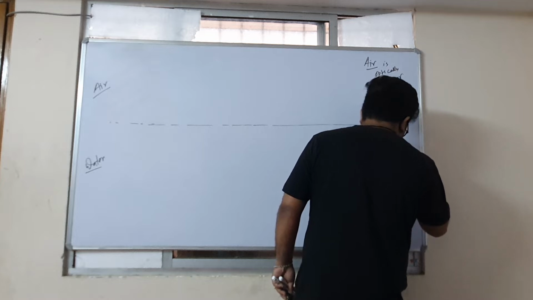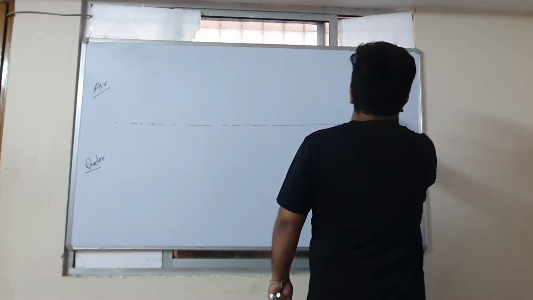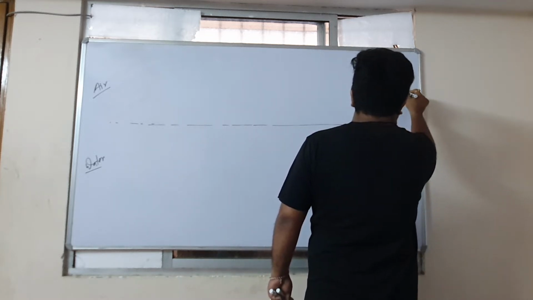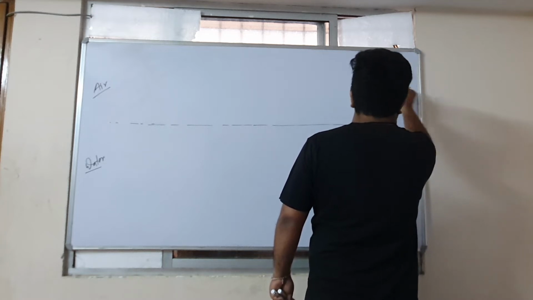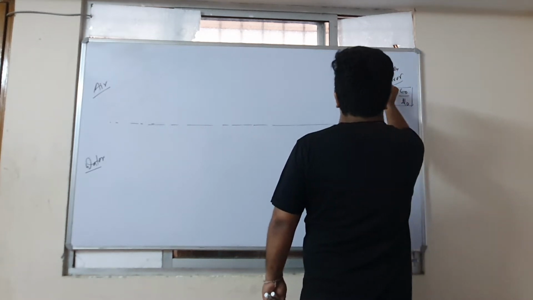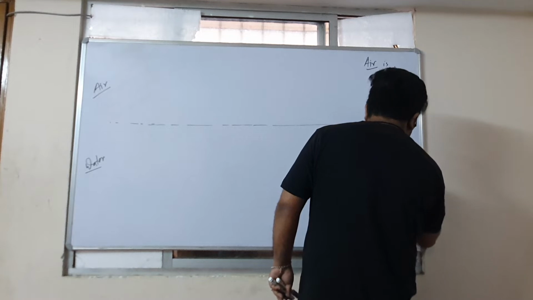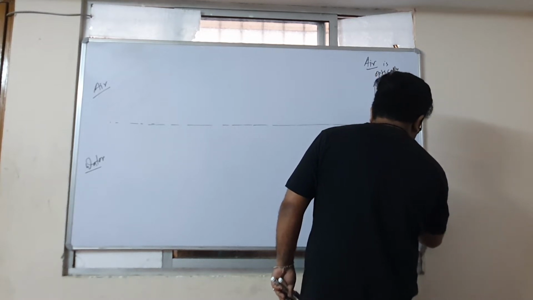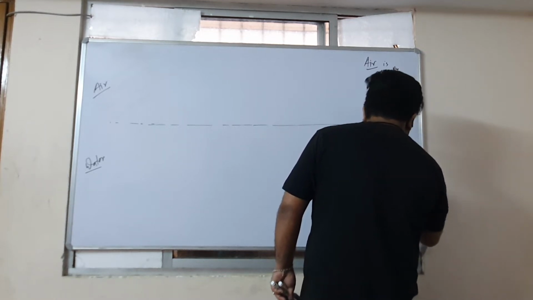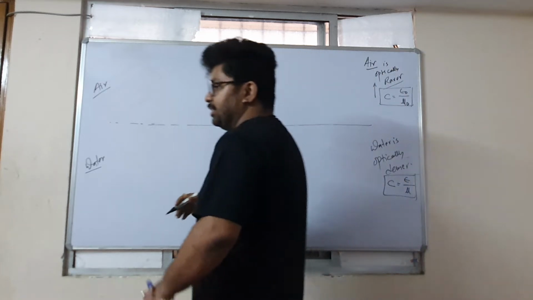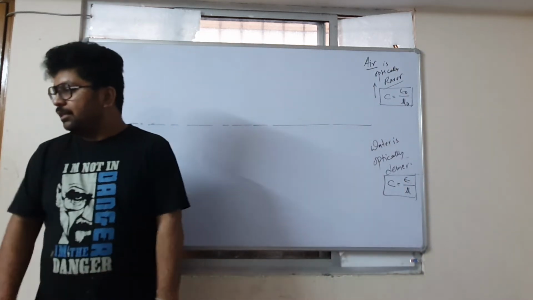And the fact is this: if air is optically rarer, then C is equal to the square root of one over epsilon naught mu naught in air is higher, and C equal to the square root of one over epsilon mu in water is less.